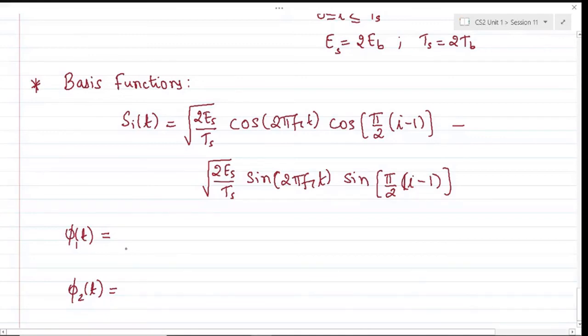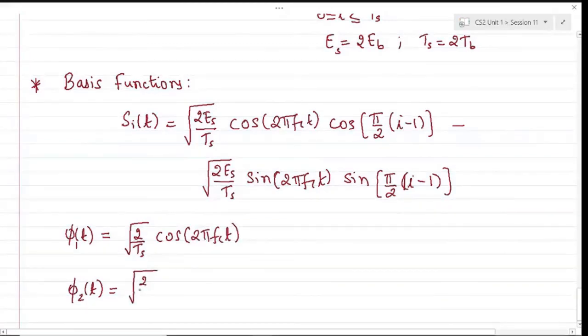Exactly. One of the basis functions would be very similar to the previous one, where it is root 2 over Ts times cos 2 pi fct, and the other basis function would be root 2 over Ts times sine of 2 pi fct.